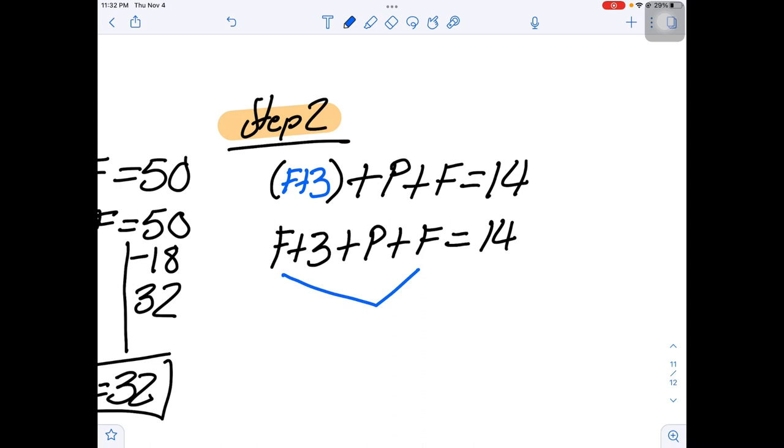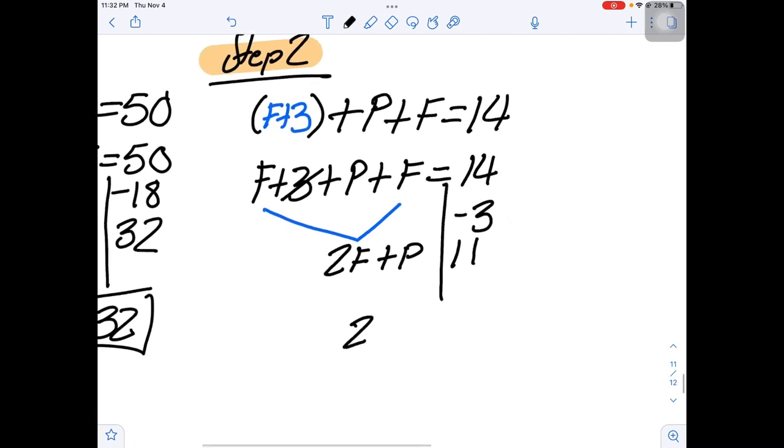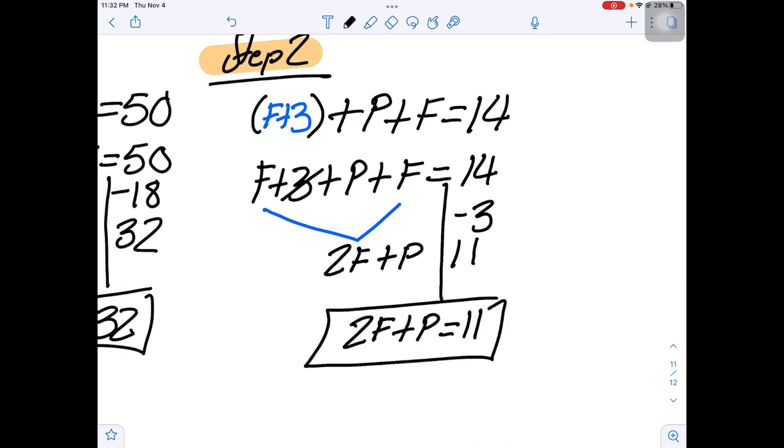F plus F is equal to, line of separation, 2F, right? Next is 3. Well, 3 needs to move over and become minus 3, right? And I still have P. 14 minus 3 is 11, so I am left with 2F plus P is equal to 11, right?